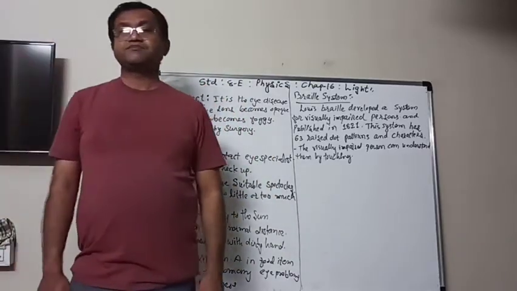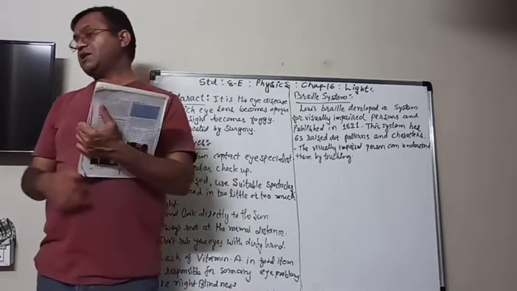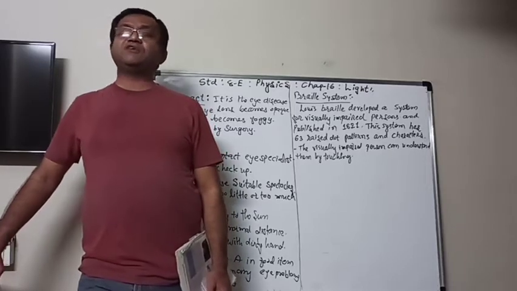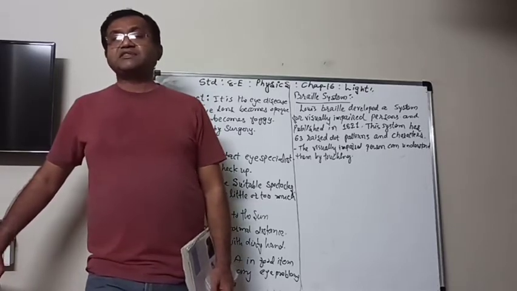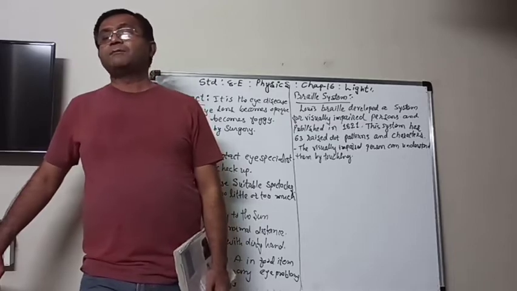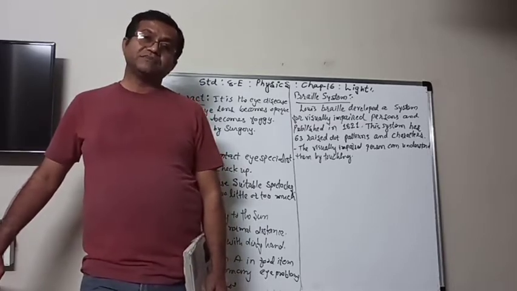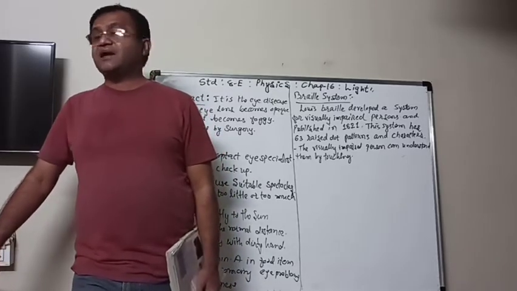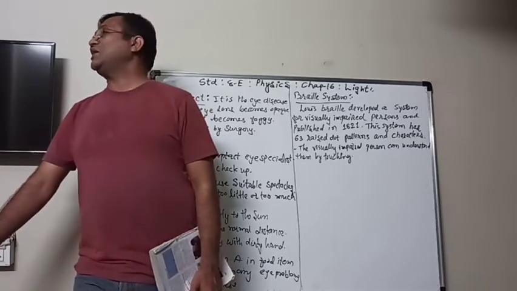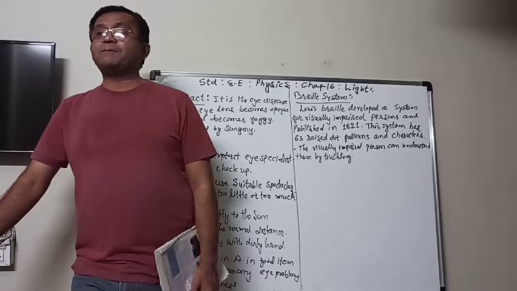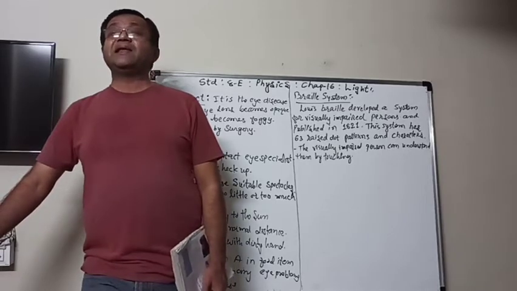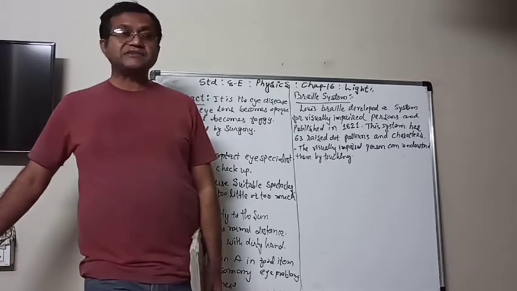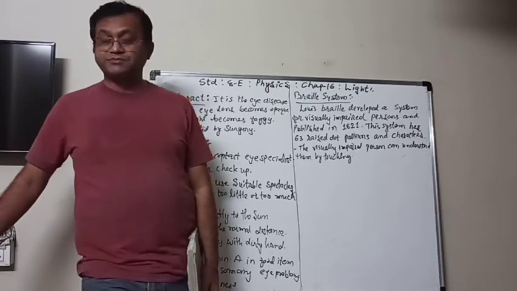Similarly, vitamin A is very essential for the eye, and if your food is lacking in vitamin A, it is the main reason for some eye problems, like night blindness. Some people cannot see in very low light, like after the sun sets and the light is very low. In this situation, some people who lack vitamin A in their diet cannot see properly, and it is known as night blindness.